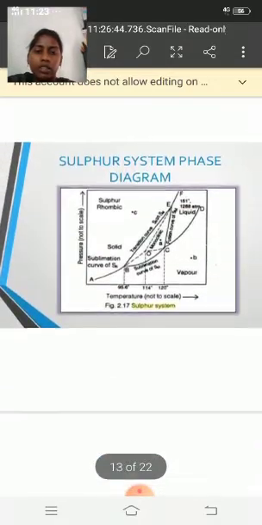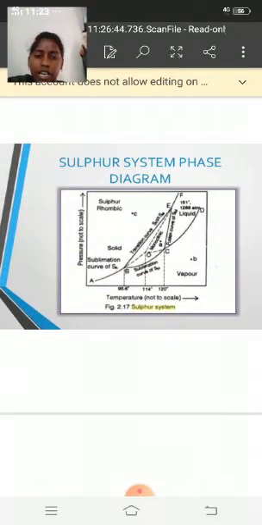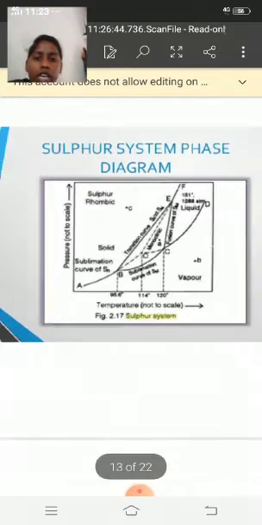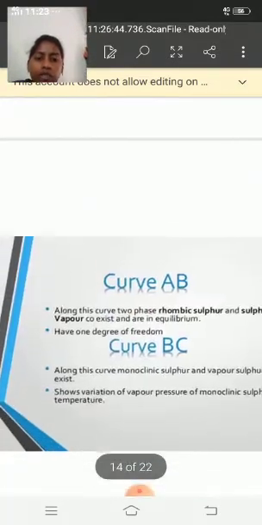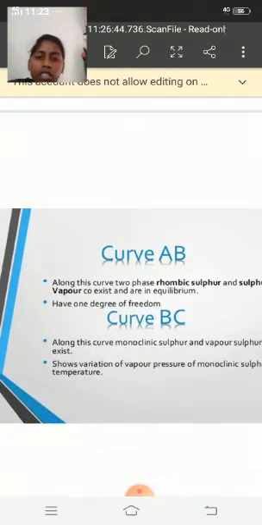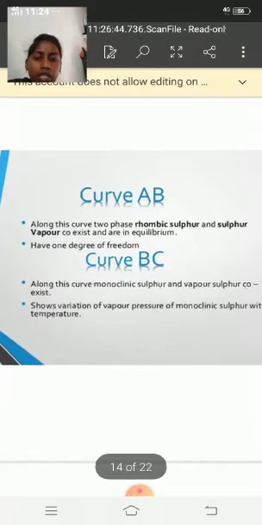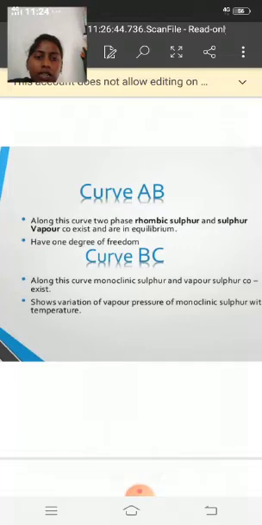Again we discuss the sulfur system phase diagram. The graph takes pressure on the y-axis and temperature on the x-axis. Draw a graph between pressure and temperature. First, take the curve AB. Along this curve, two phases, rhombic sulfur and sulfur vapor, coexist and are in equilibrium. It has 1 degree of freedom. Next, go to the curve BC. Along this curve, monoclinic sulfur and sulfur vapor coexist.